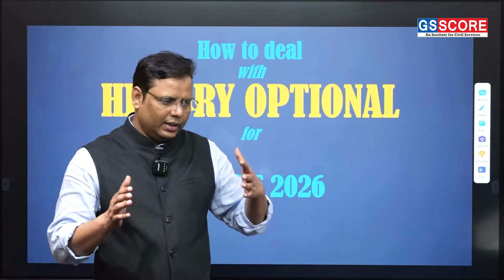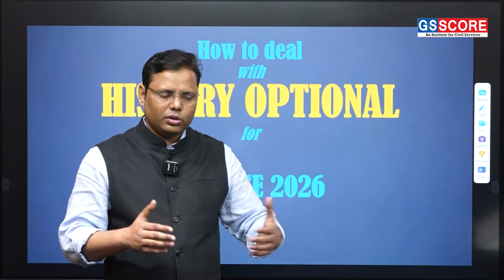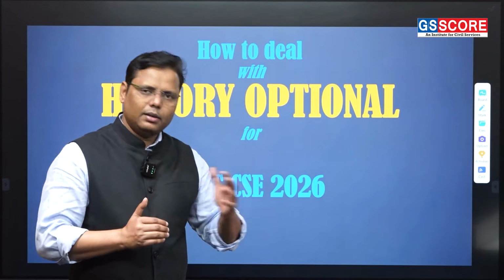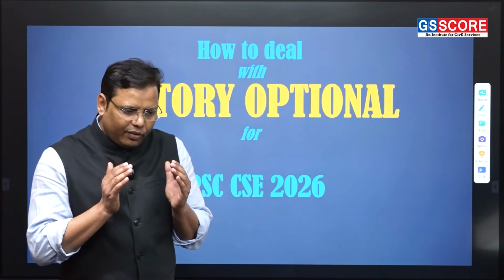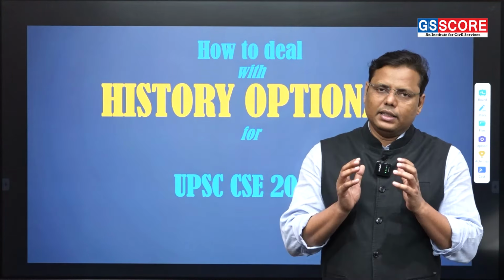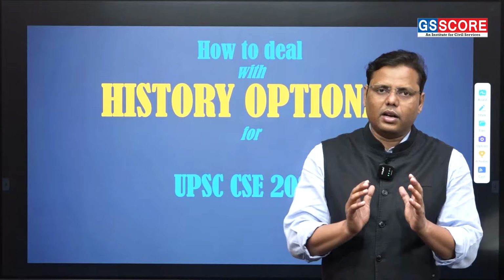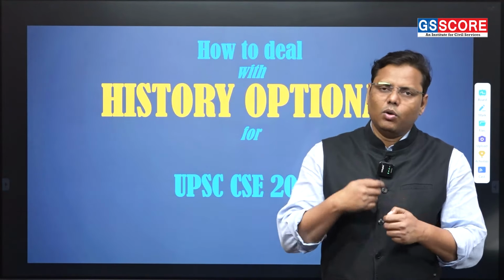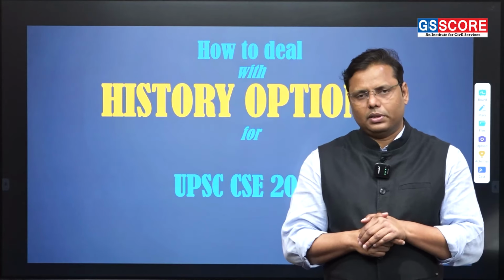They believe that there are certain notes or books, they have covered all of them, and so their syllabus is done. But if you are really attempting UPSC with history optional, there are certain things you have to be very clear about. Otherwise, you will face problems while giving the attempt.